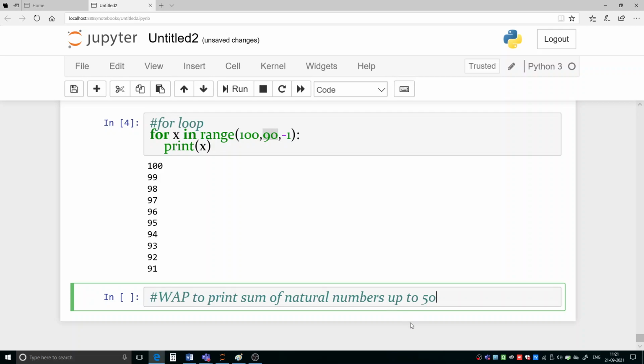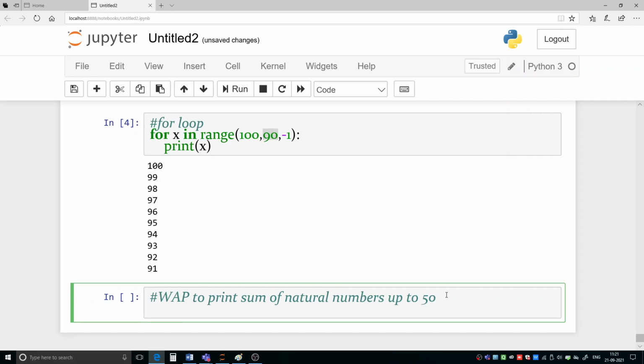So what are natural numbers? Starting from 1, and we have to print the sum of natural numbers up to 50. So you have got the for loop. So you can use this for loop to calculate the sum of natural numbers up to 50 or up to n, whatever value is there, that depends.